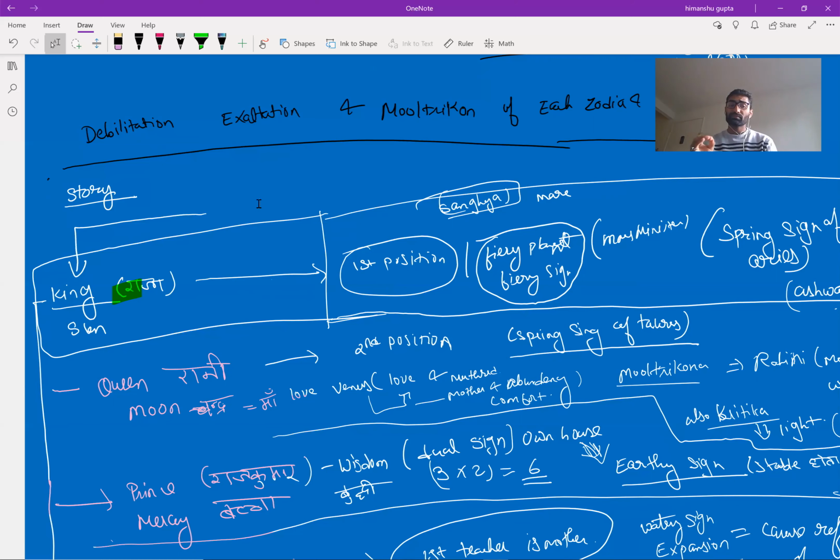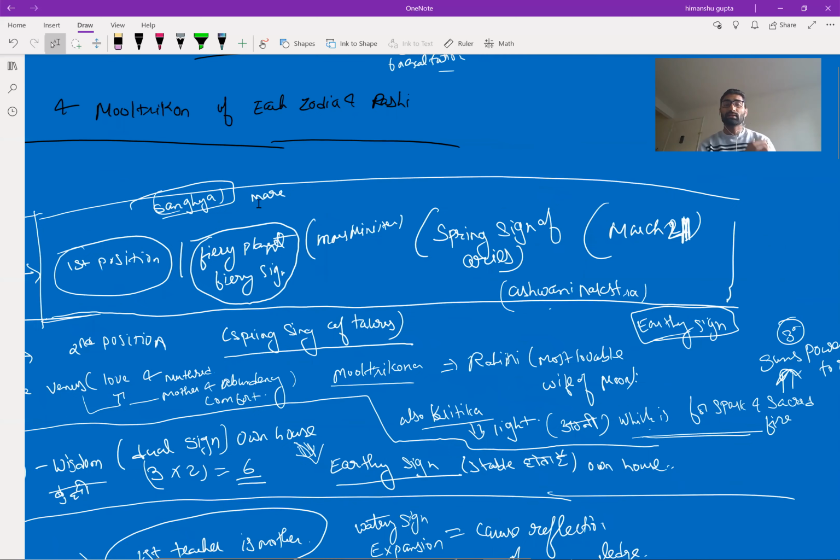The second thing is the Rohini Nakshatra. The Taurus sign is also the Mooltrikon sign of Moon, because Rohini Nakshatra is the beloved wife of Moon, so it is its favorite sign. Now the question arises, why is it exalted in Krittika? Because in Krittika Nakshatra the deity is Sun.